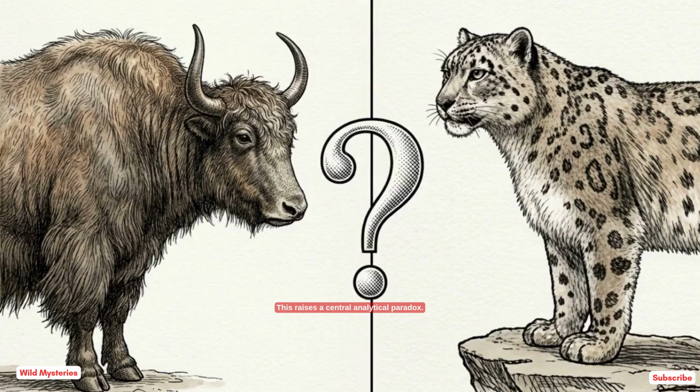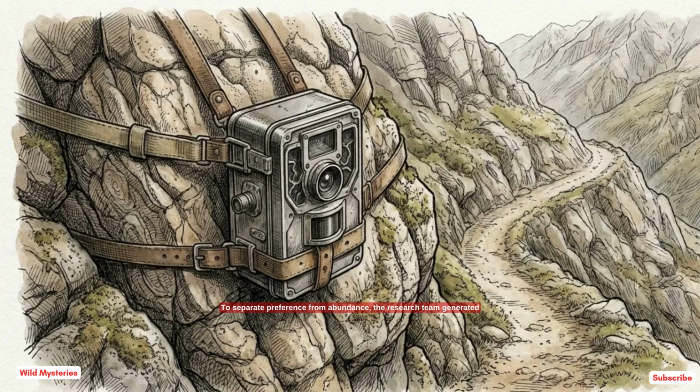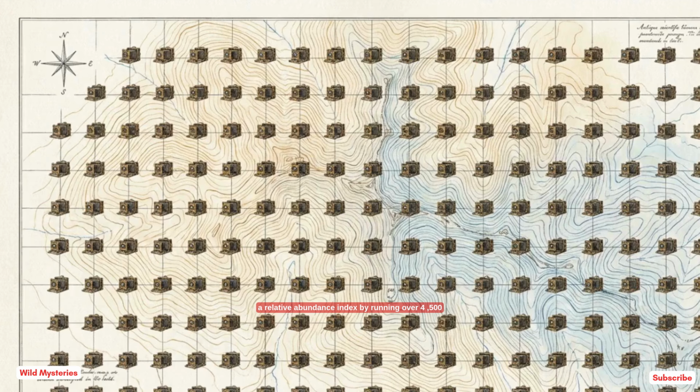This raises a central analytical paradox. If yaks supply nearly half of their caloric intake, are snow leopards actively targeting domestic livestock over wild game? Gut contents alone cannot answer that. A high rate of consumption might just reflect sheer environmental availability rather than an evolutionary preference. To separate preference from abundance, the research team generated a relative abundance index by running over 4,500 camera trap nights to map the exact prey baseline of the mountains.